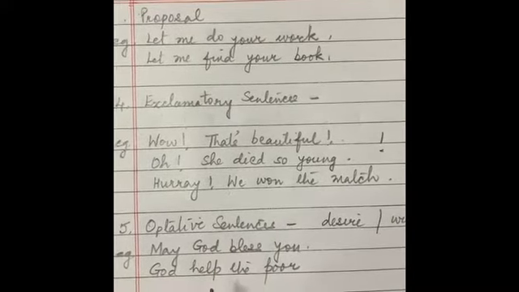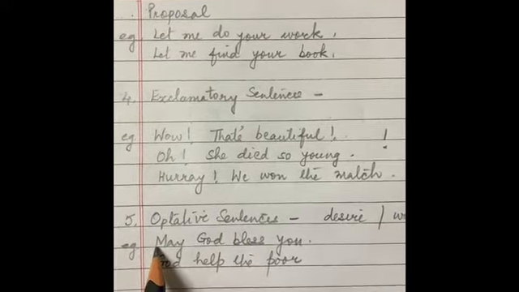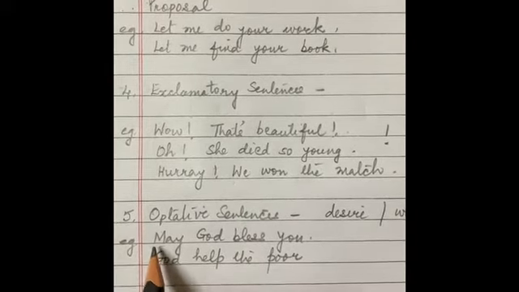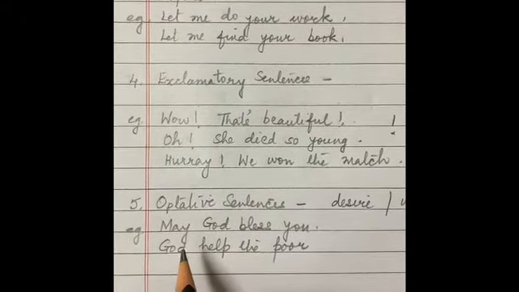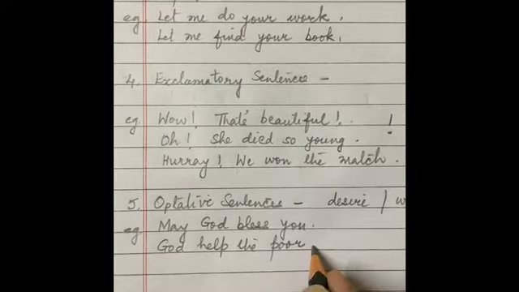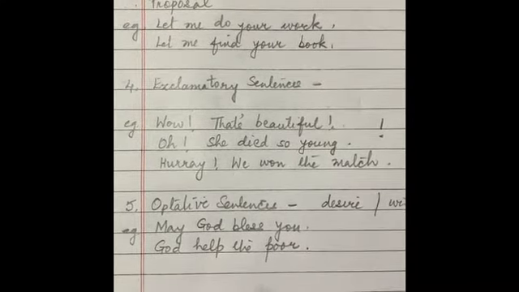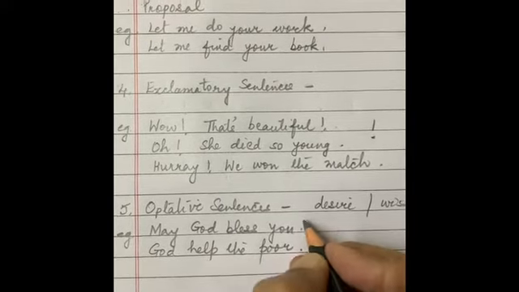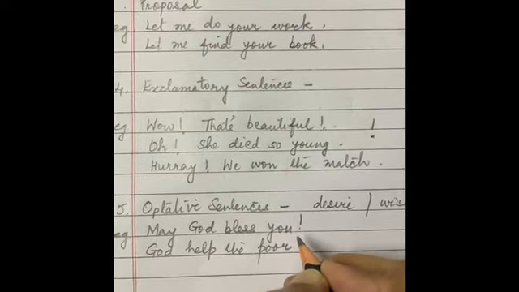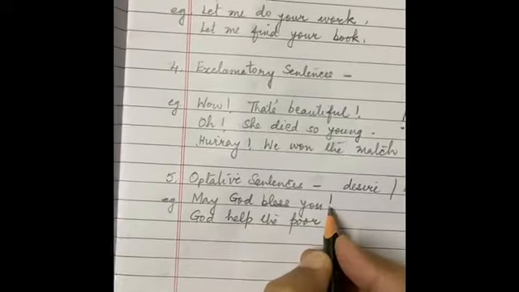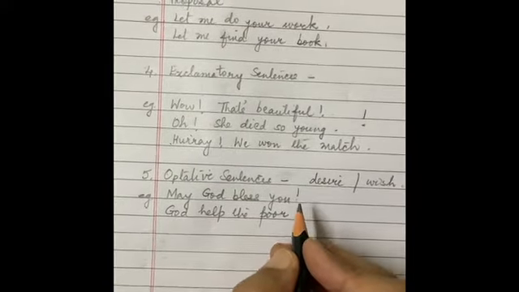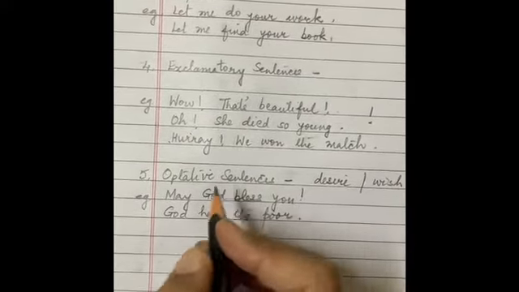They again begin with a capital letter and they may or may not end with an exclamation mark. They may end with an exclamation mark or they may end with a full stop. Like here I can use exclamation mark. So both are correct in the case of optative sentences.